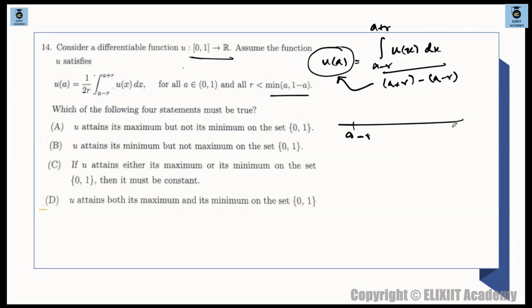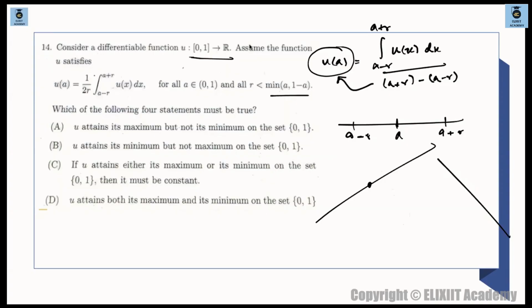And this is possible for a linear function only, if the function is linear, increasing or decreasing. Only for a linear function you get the average value exactly at a. With curvature it doesn't happen, only for linear functions. Only for linear functions you will find the exact value at the middle. Are you able to understand what I'm trying to say?